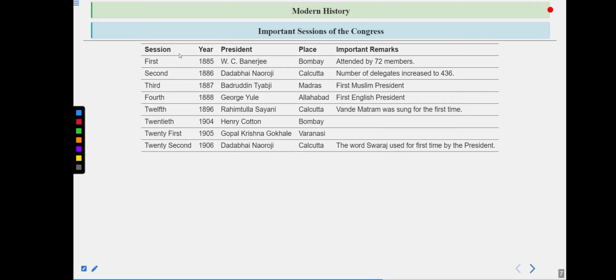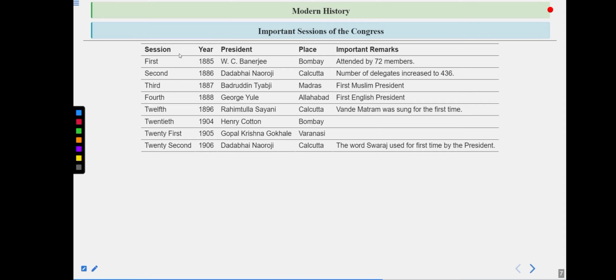Then comes the 21st session, in 1905, and Gopal Krishna Gokhale, also famously known as the leader of the moderates among the Indian National Congress, and as the political guru of Mahatma Gandhi. He became the president at the Varanasi session in 1905.